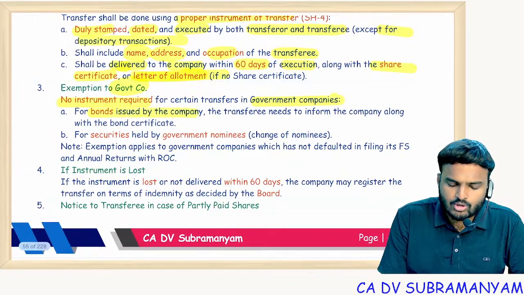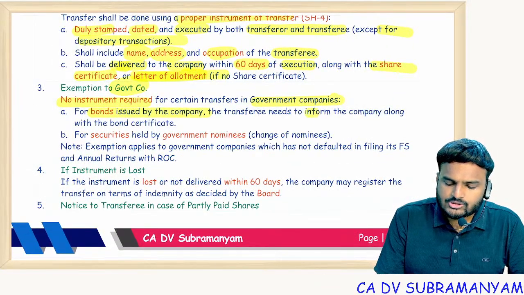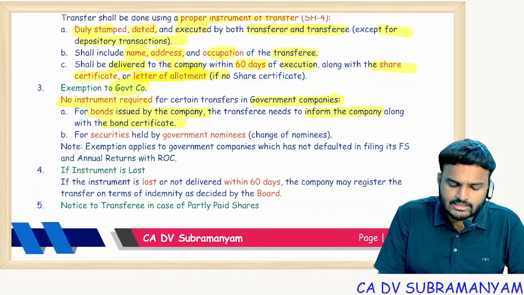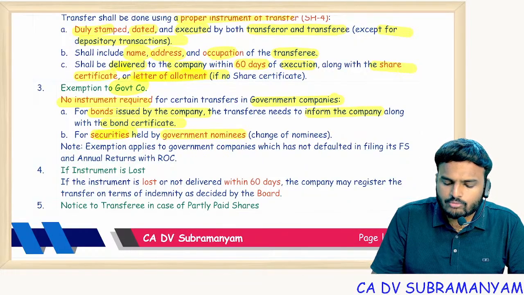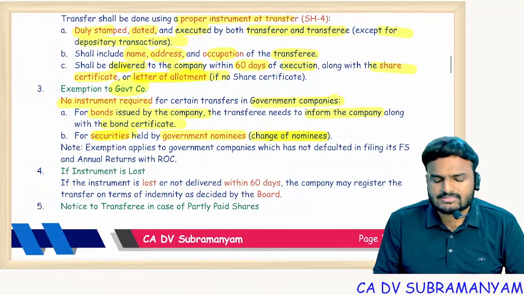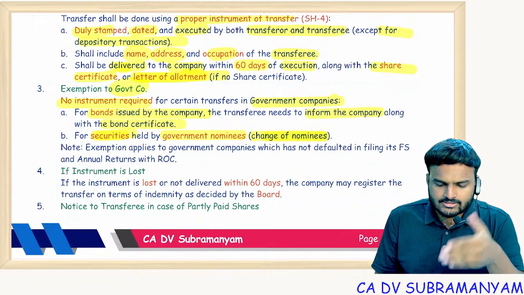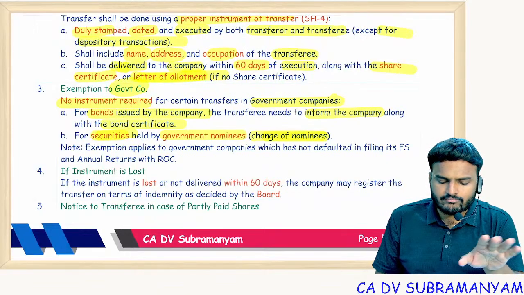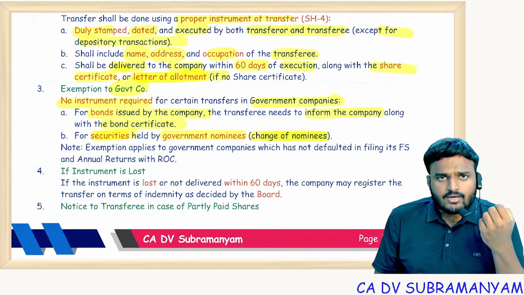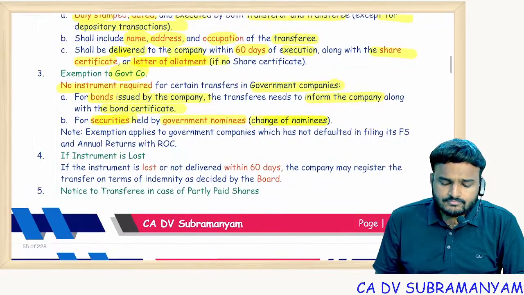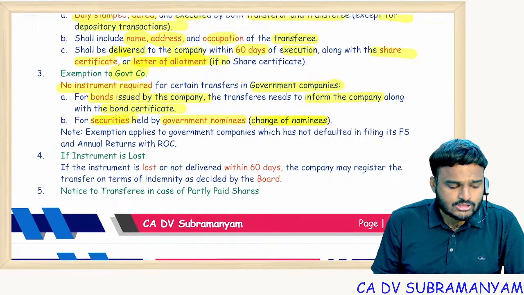For government company securities, no instrument is required for certain transfers. For example, bonds issued by the company, transferees should inform the company along with the bond certificate. Securities held by the government nominees, change of nominees, change of president, not required. This instrument of transfer, all these things are not required. For them, another prescribed procedure is there that you have to follow.